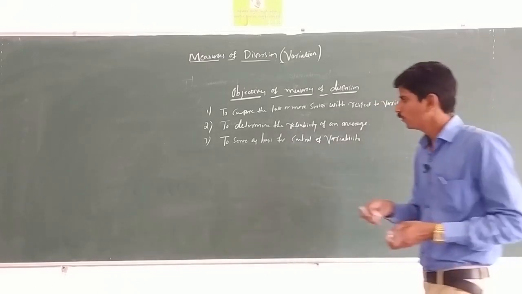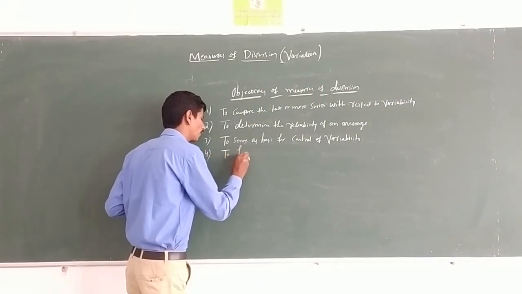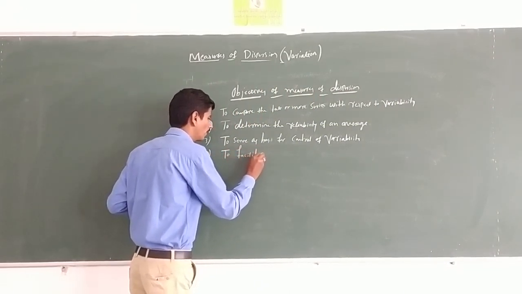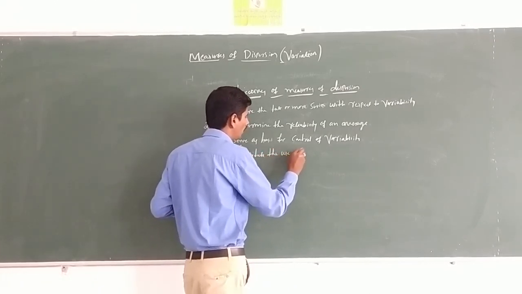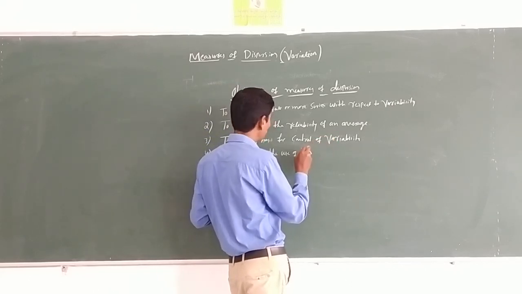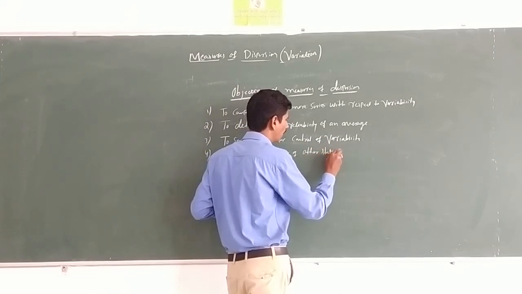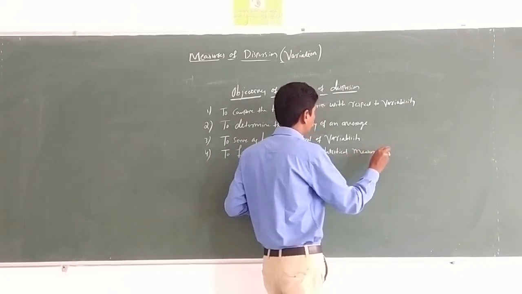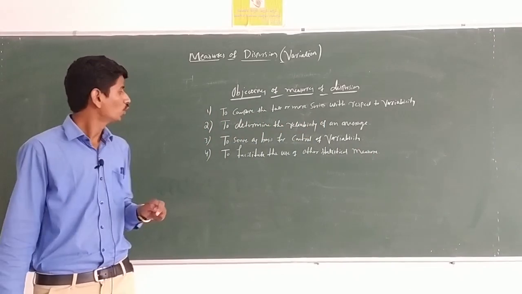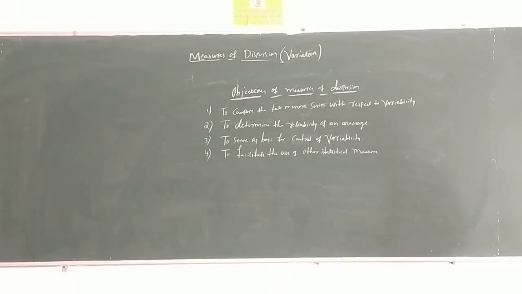Next, one more, the fourth one: to facilitate the use of other statistical measures. The last objective is to facilitate the use of other statistical measures. Facilitate means to make easier.